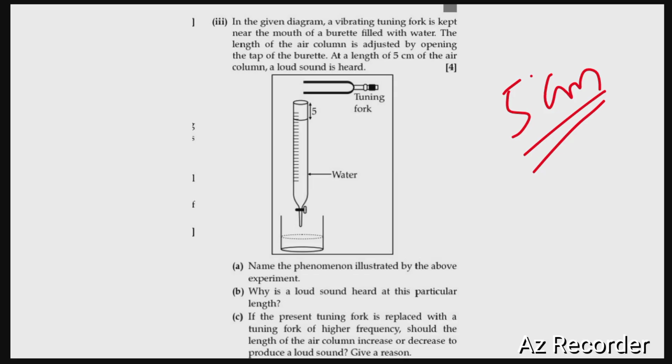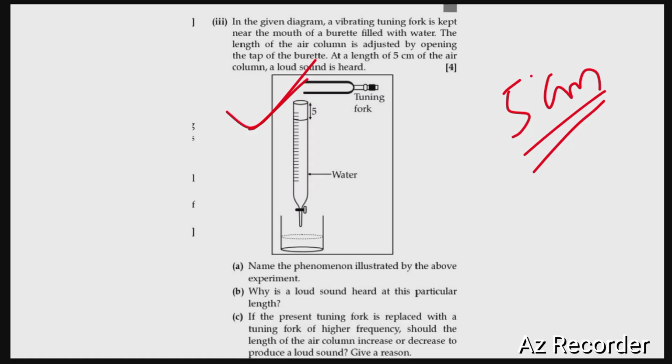That means at that particular length of the vibrating air column, the natural frequency of vibration of the tuning fork becomes exactly equal to the frequency of the vibrating air column. So when both the frequencies coincide, acoustic resonance takes place, and hence a loud sound is heard. The next question is, why is a loud sound heard at this particular length? A loud sound is heard because the vibrating air column comes in resonance with the tuning fork. So when acoustic resonance takes place, the amplitude of the vibrating body increases rapidly, as a result of which a loud sound is produced.